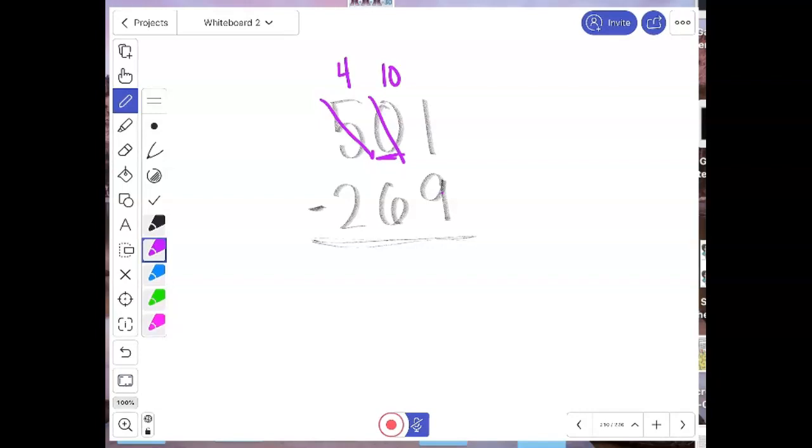But then he says, now that I have 10, I can share. So he gives 10 over here. And now it's 11 because he already had one, right? 11 minus 9 is 2. 9 minus 6 is 3. 4 minus 2 is 2.